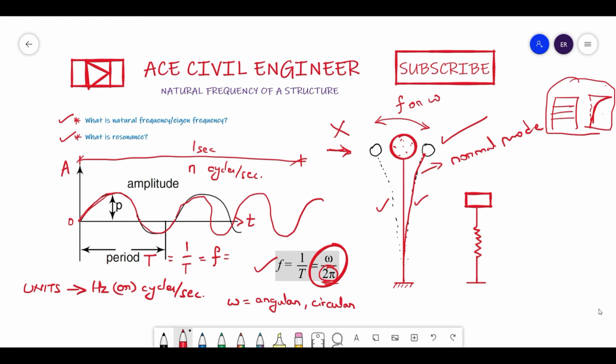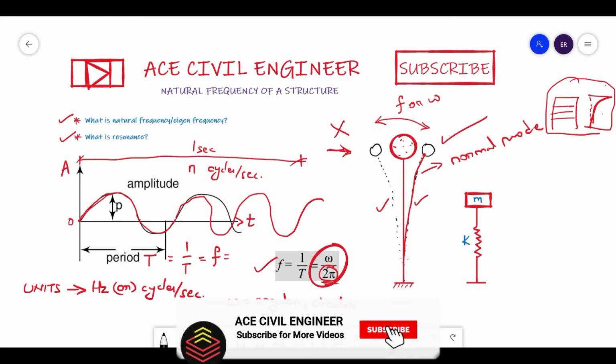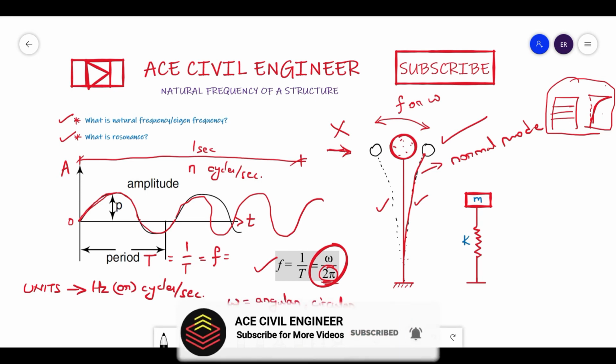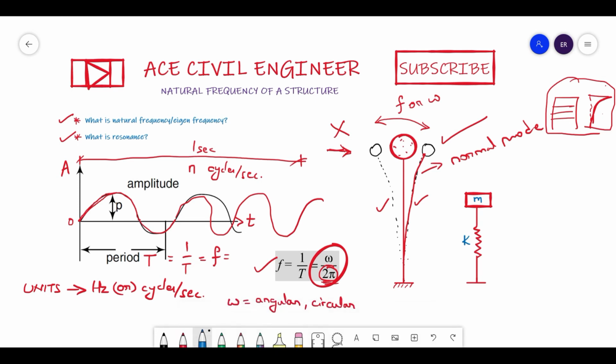Just consider this as a structure or a single degree of freedom system which has a mass m and a stiffness k. Omega is the natural frequency and omega is nothing but root over k by m. This is the natural frequency of any particular structure.